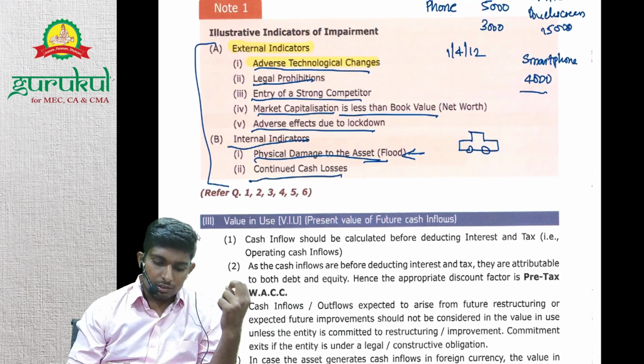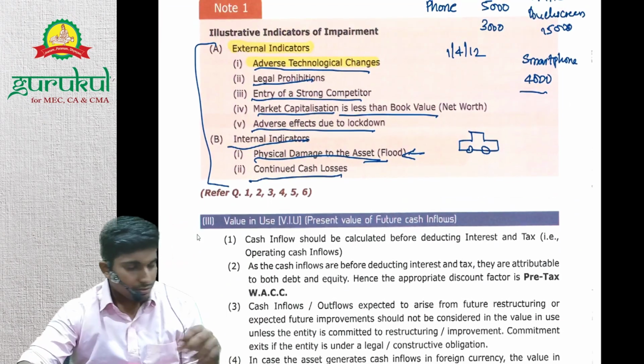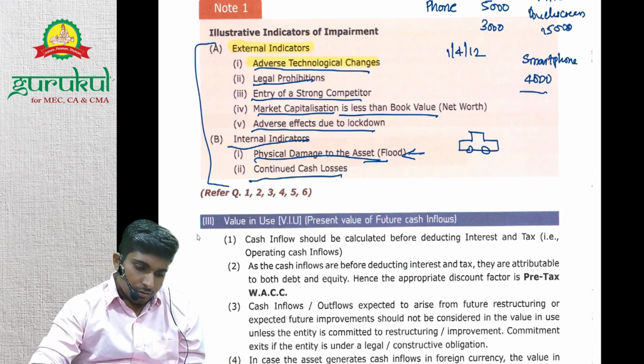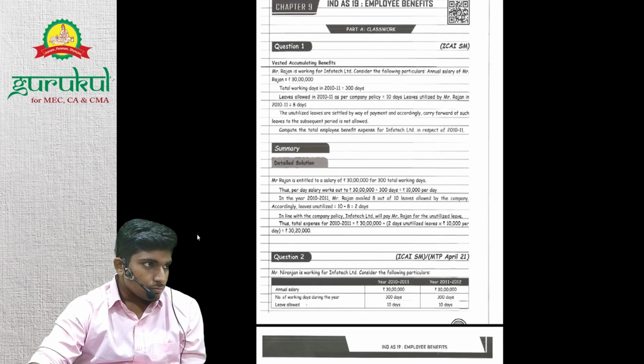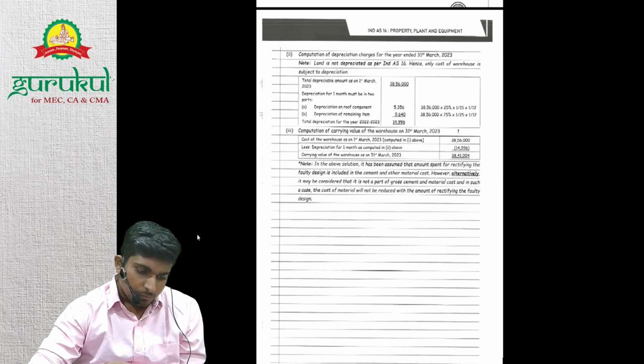Done. So now let's do the questions. Volume 1.